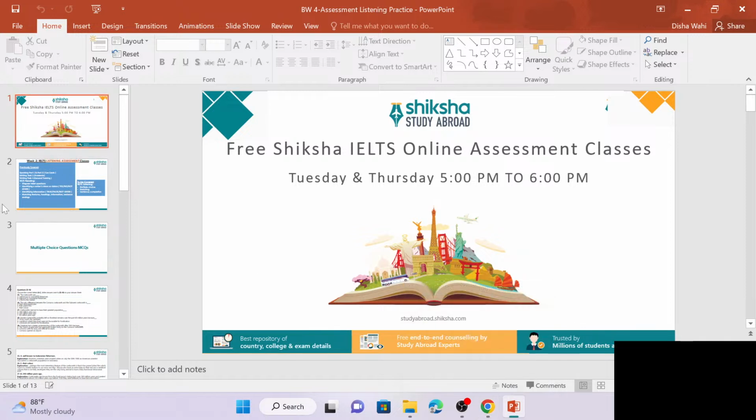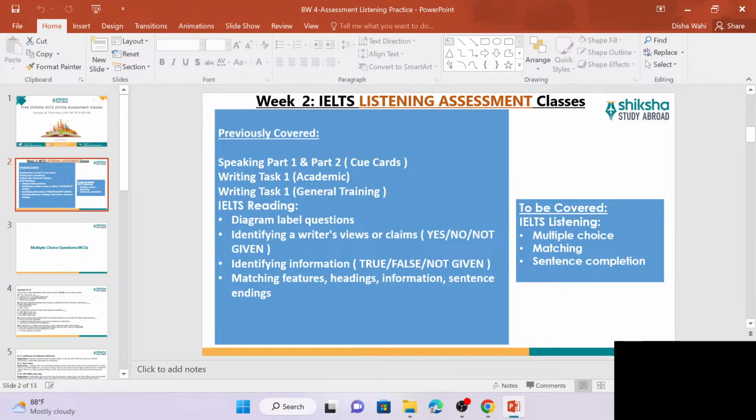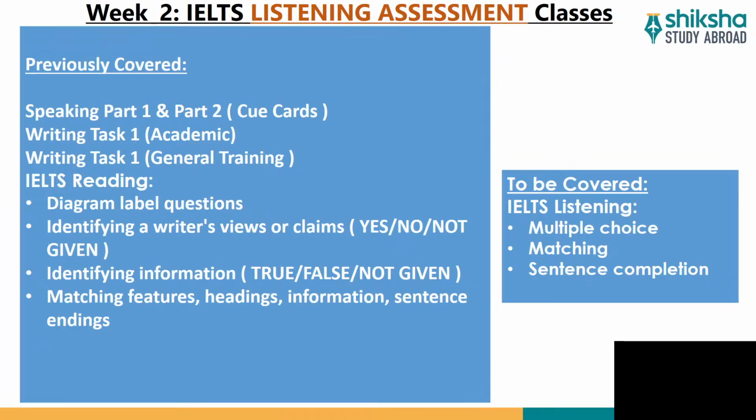All right. So let me just revise quickly with all of you whatever we have covered so far. Previously, we covered the assessment questions on speaking part 1 and part 2, which is your cue cards. Then we also threw some light on task 1 of academic, which is report writing, and we discussed general training task 1, which is letter writing.